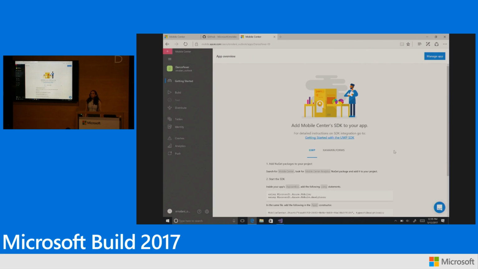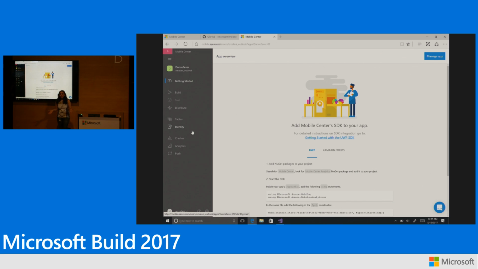And right away, we will create a brand new app in the Mobile Center backend, and you'll be taken to the overview page and the Getting Started instruction page on how to integrate the SDK. We will look at this page later on in detail, but look at all the different services we support on the left-hand side of the screen. Let's go over them one by one in detail. So let me ask you a question. What's the first thing that happens once you check in your code to the remote repository?